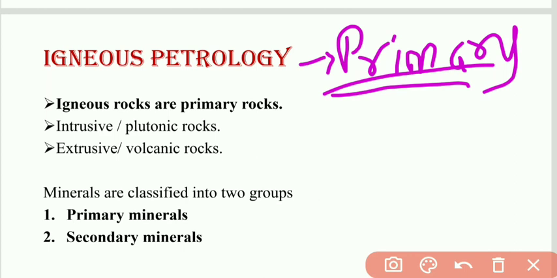In igneous petrology, we will study the origin of igneous rocks and the classification of igneous rock. Again, the classification is based on texture, structure, chemical composition, and mineral composition as well.